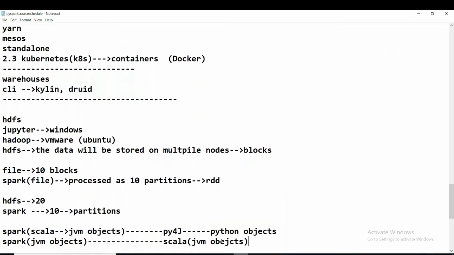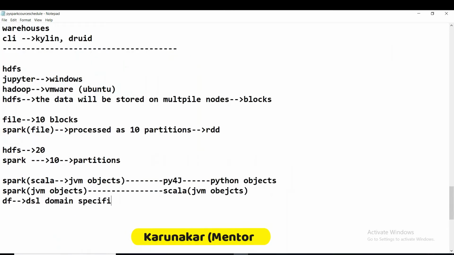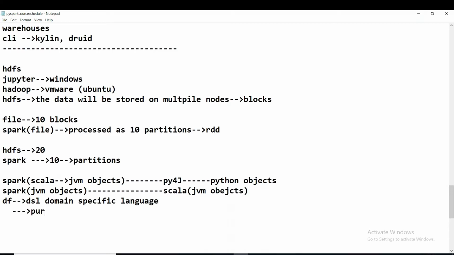If we are using data frames, whatever language we are using, we call it DSL, that is, domain specific language. Okay, we call it a domain specific language if you are using data frames. But if you want to use pure SQL statements, what has to be the object here? We cannot use pure SQL on data frames. We can use them on tables.